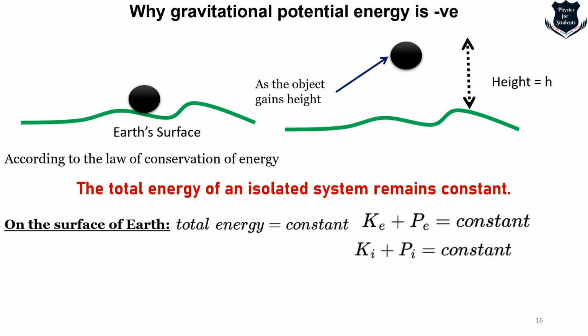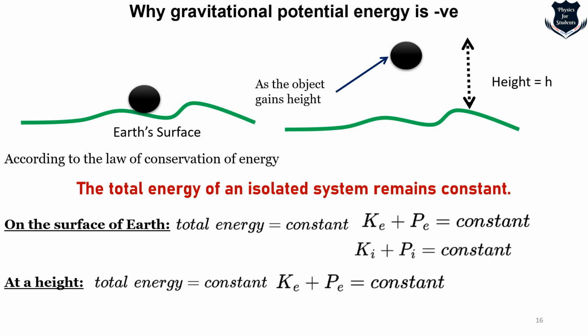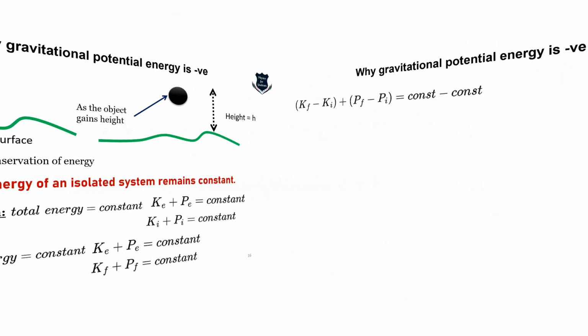So, as the object gains height, the total energy will always be constant, but kinetic energy plus potential energy will also be constant. And the kinetic energy at the final stage plus potential energy at the final stage will also be constant. On the surface of the Earth, when I have not thrown the ball, there is an initial position, that is Ki plus Pi, that is kinetic and potential energy both have an initial stage. As soon as it gains height, it gains a final stage. Okay, we'll further see now what happens.